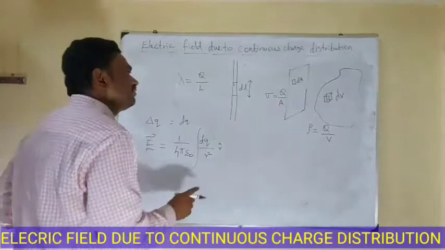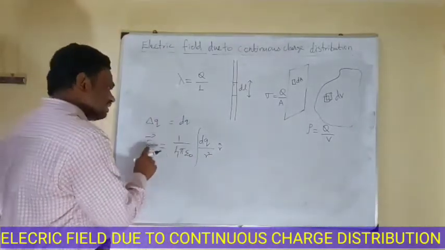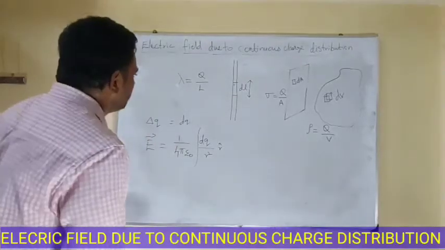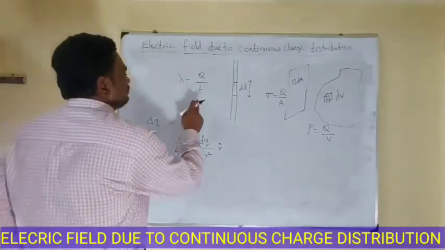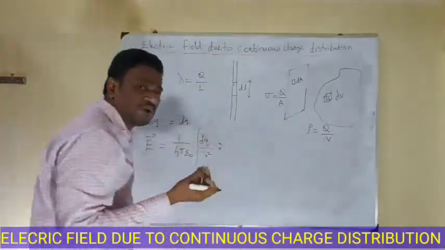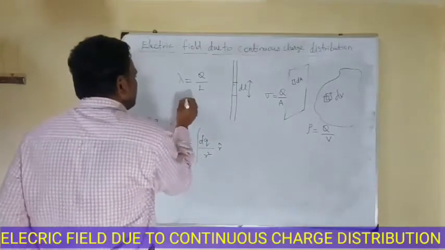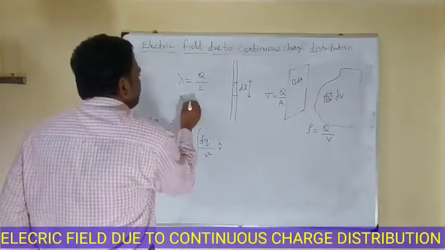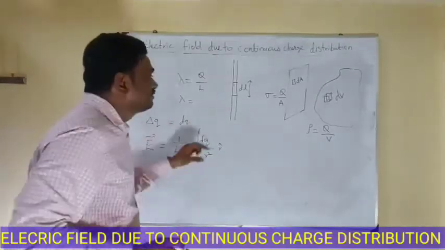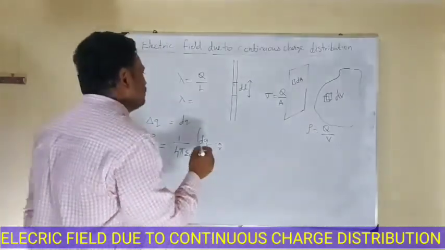First, in the case of a linear conductor, I am going to find the electric field. I have considered only the small element dl, so that we can rewrite this expression. Lambda is equal to dq by dl, since if the length is dl, the charge inside the length will be dq.